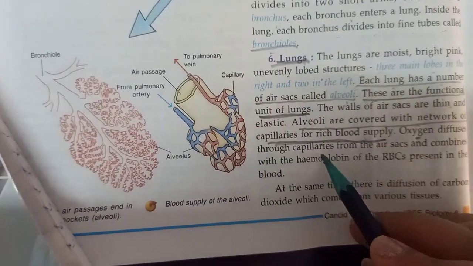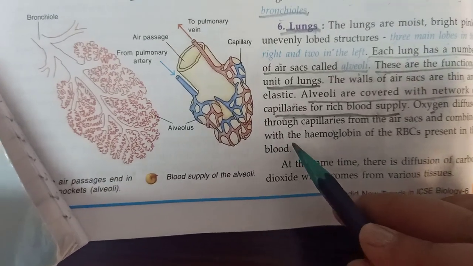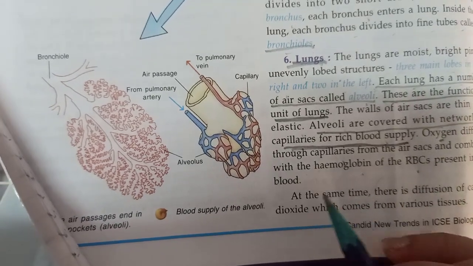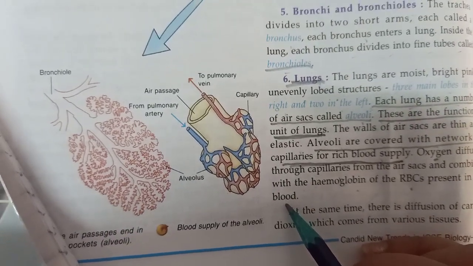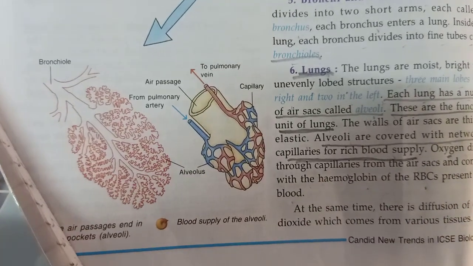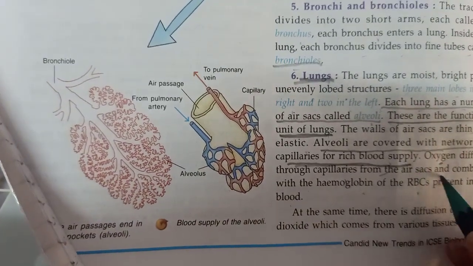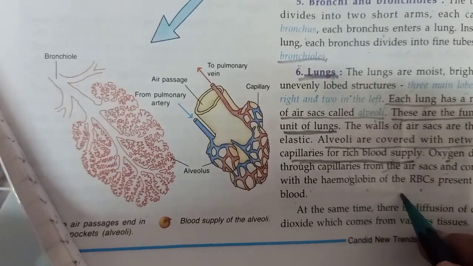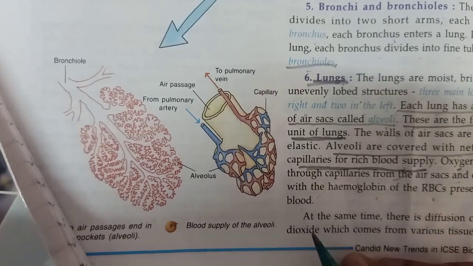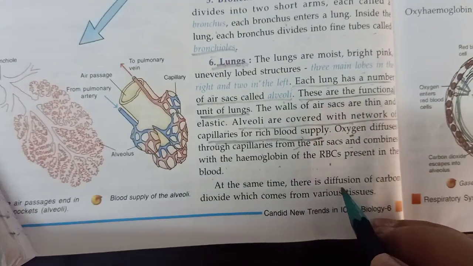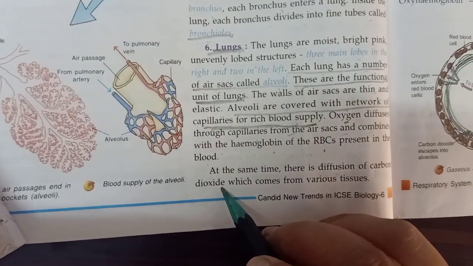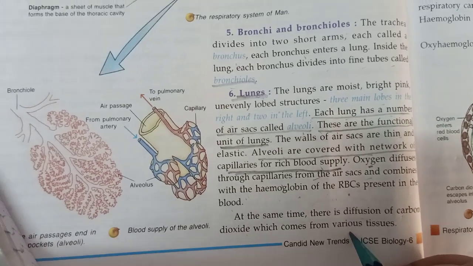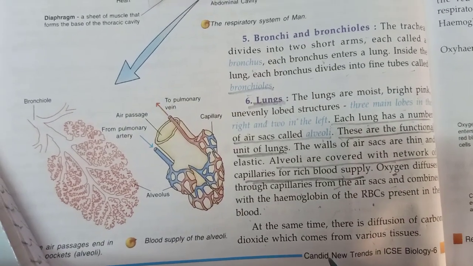Oxygen diffuses through the capillaries from the air sacs and combines with the hemoglobin of RBCs, that is red blood cells, present in the blood. From the air sacs, the oxygen diffuses and combines with the hemoglobin that is present in our blood. At the same time, there is diffusion of carbon dioxide, which comes from various tissues. So this is about the respiratory system. I hope you understand. Thank you.